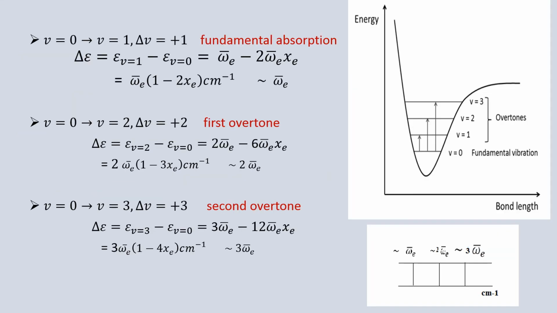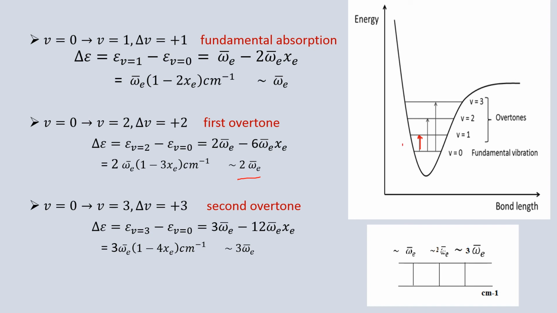If you go to the first transition, that is the 0 to 1 transition, this transition is also known as fundamental absorption, and if we calculate the change in energy, it is approximately equal to ω̄e. The second transition is called the first overtone, 0 to 2 state, and the change in energy is given as 2ω̄e.